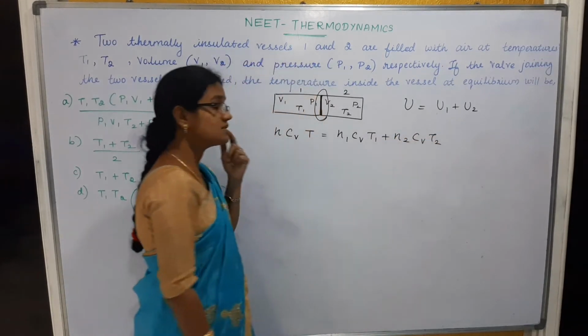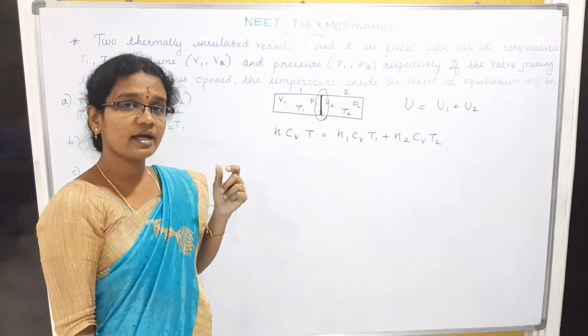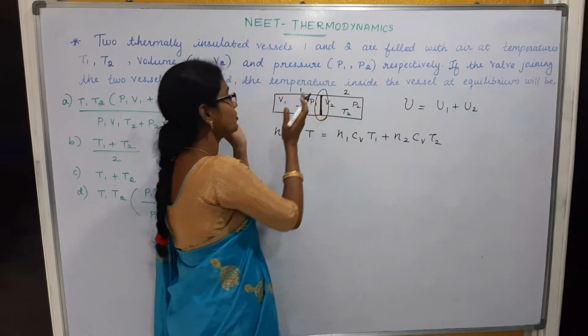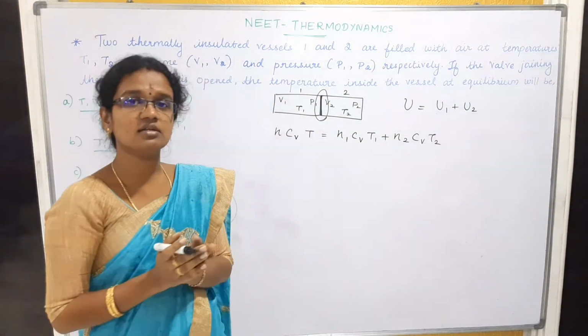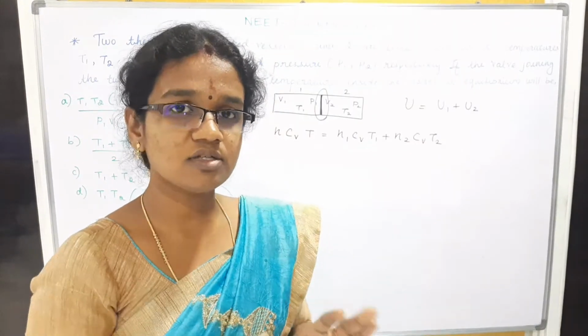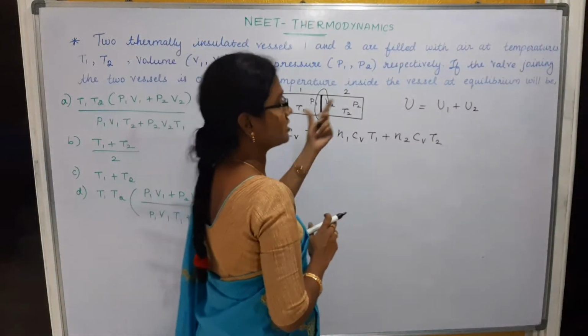Why are we taking this Cv as a constant? Can you understand? Because the volume inside the vessel, which we have filled with air, remains constant. Constant volume will be maintained here.